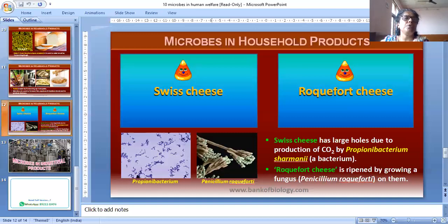Examples of acid producers are Aspergillus niger of citric acid, Acetobacter aceti of acetic acid, Clostridium butyricum of butyric acid, Lactobacillus of lactic acid.